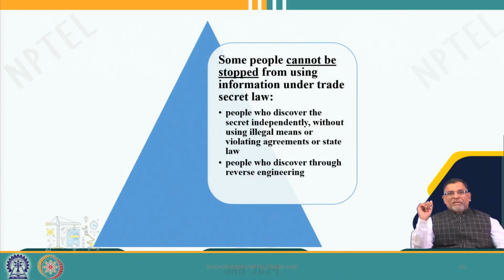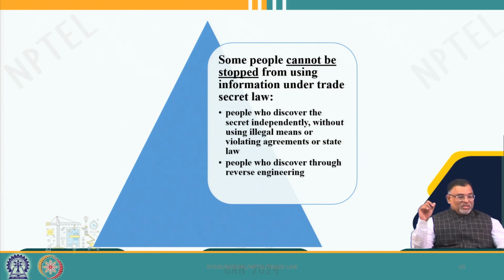And then, under trade secret law, people who discover the trade secret independently, you cannot punish them, since they acquired it using legal means. And also people who discover that particular formula through reverse engineering of a product, it is not a violation.